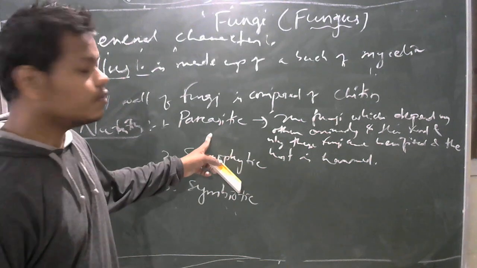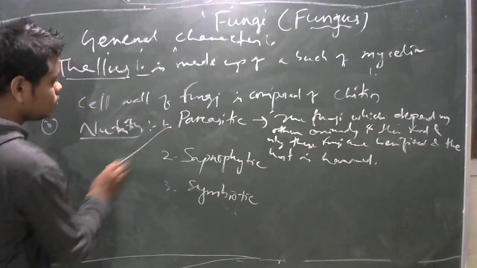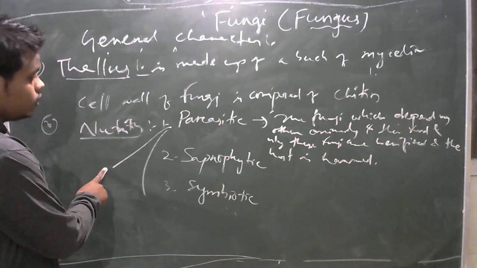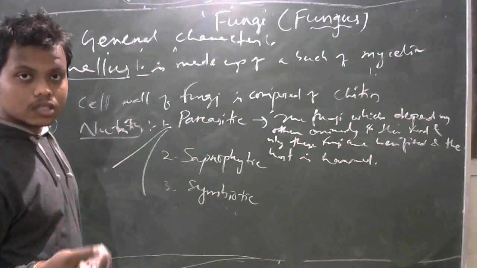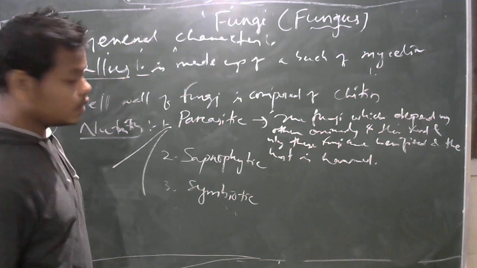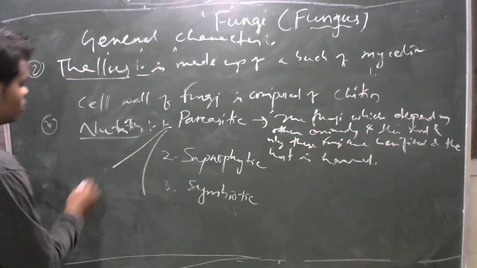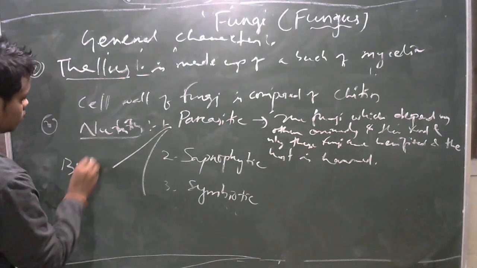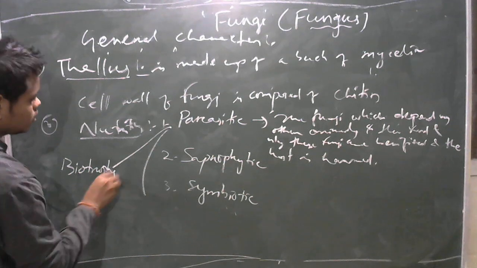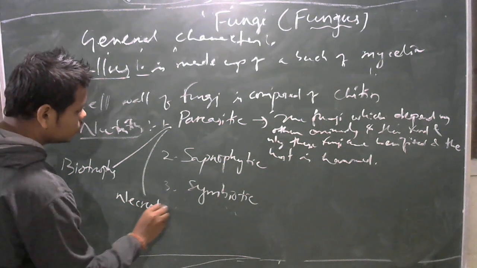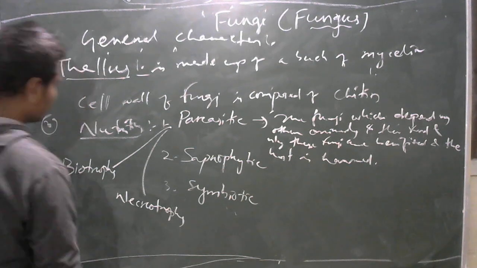Then these parasitic fungi are again of two types. One type of fungi kills the host cell, and another type does not kill the host cell. So there are two types of parasitic fungi: biotrophs and necrotrophs.